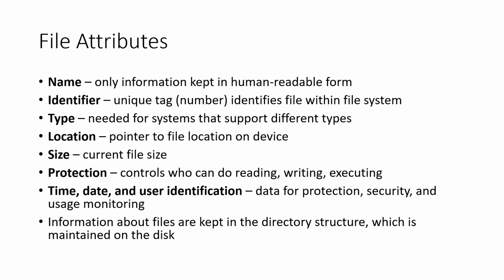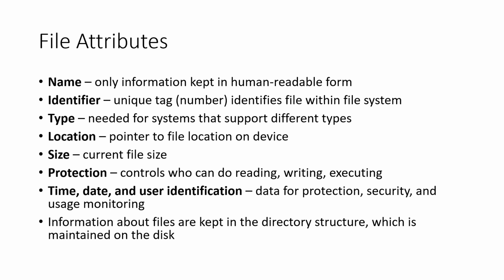So a file will have typical attributes like this, as you can see: a name for the file, human readable; an identifier, a unique tag or a number, the file ID, which will be used by the operating system to identify the file; and the type of the file.